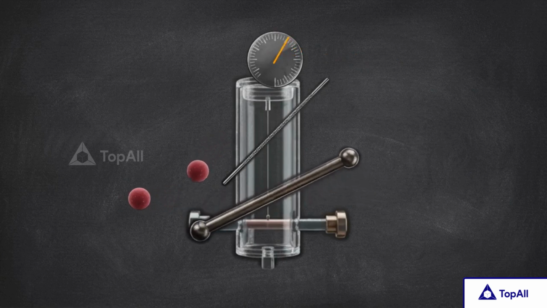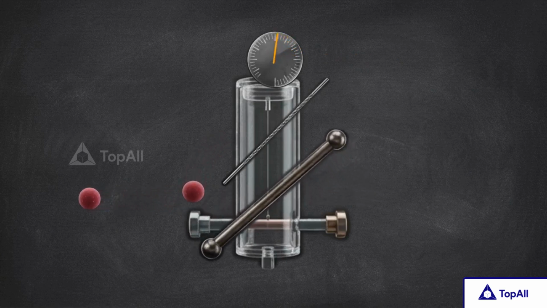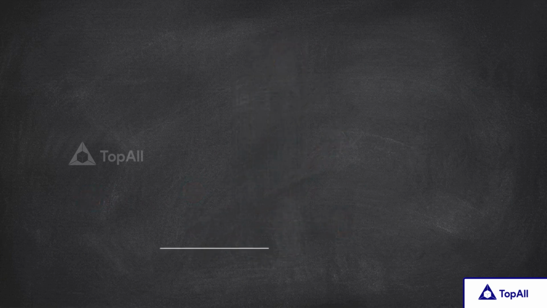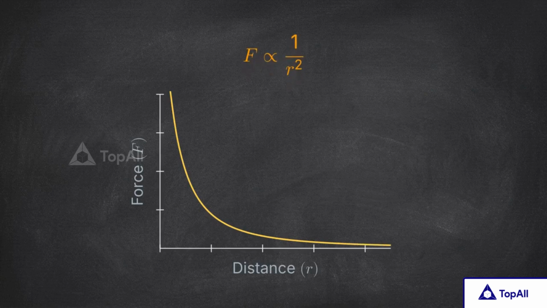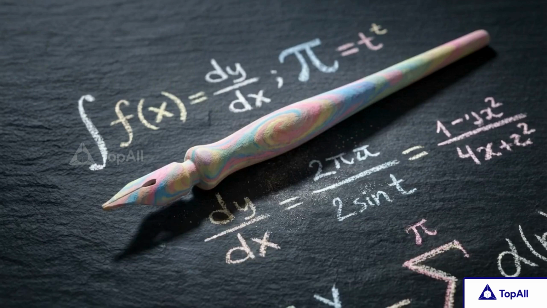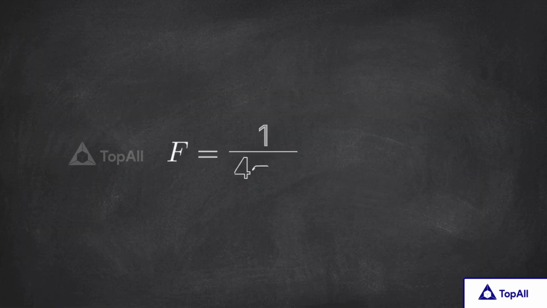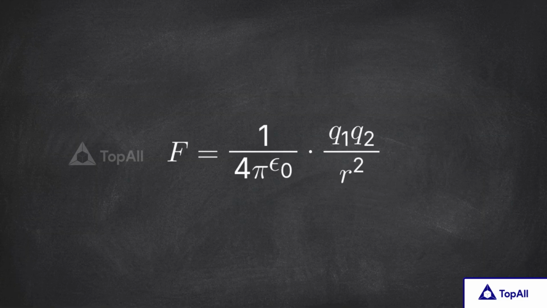Coulomb varied the separation distance between the charged spheres and carefully recorded the changing twist angle of the wire. By comparing forces at different distances, Coulomb proved the inverse square relationship. He achieved this without even knowing the absolute mathematical value of the charges on the spheres. This physical device provided the raw historical data necessary to write the first draft of the mathematical formula. That first draft is Coulomb's law in its scalar form.